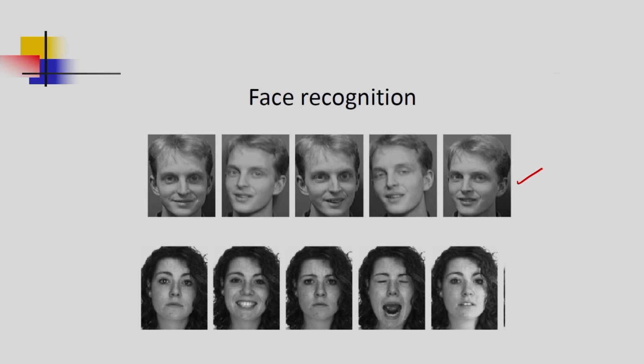In the second row also I have shown the face of a lady, with different poses, different facial expressions and different lighting conditions. For this also we have to recognize the face.